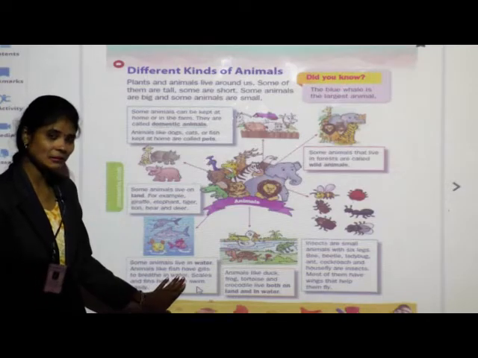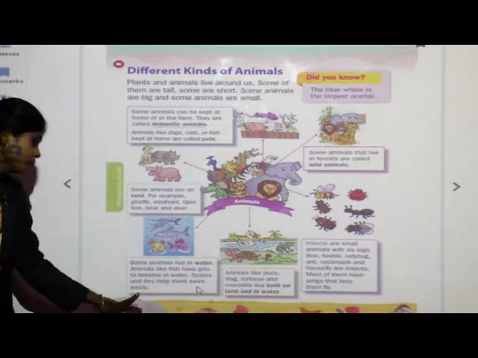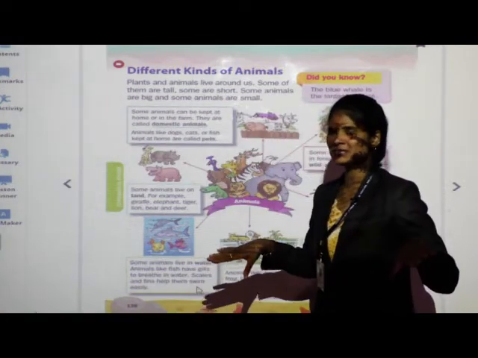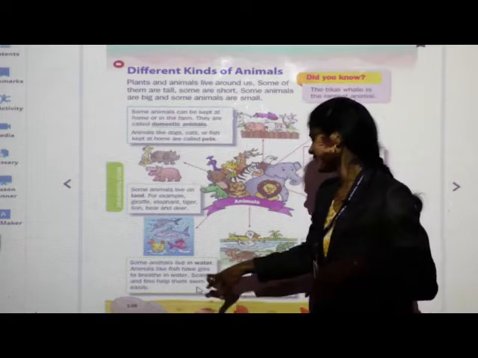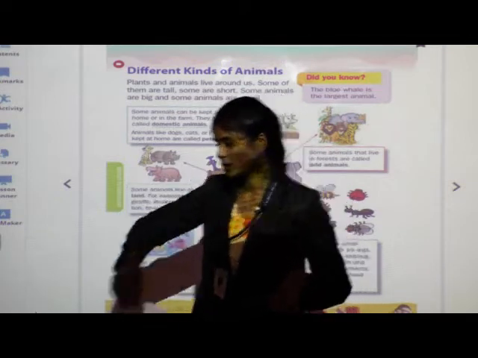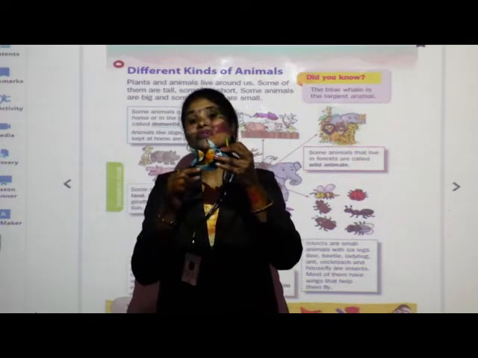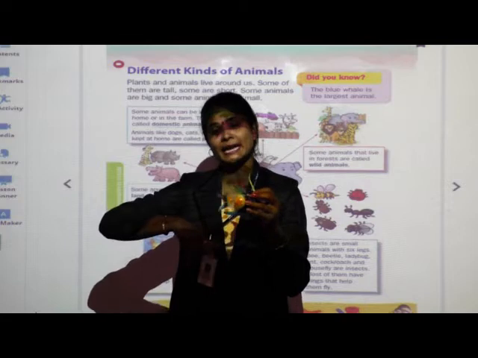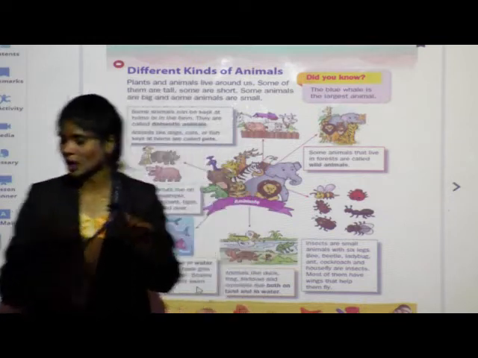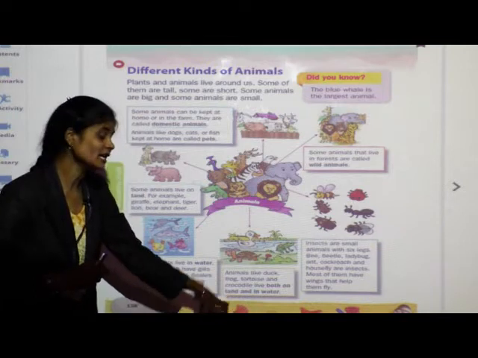What are water animals? Okay, very good. And see, scales and fins help them swim easily. So there are scales and fins on their bodies. Fins means like small feathers. Those scales and fins help fish to swim easily. With the help of fins, they can turn. You can see here. These are the fins. And with the help of these fins, they can swim very easily or they can turn anywhere in water. Got it?